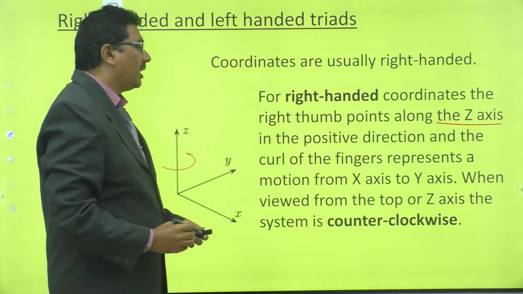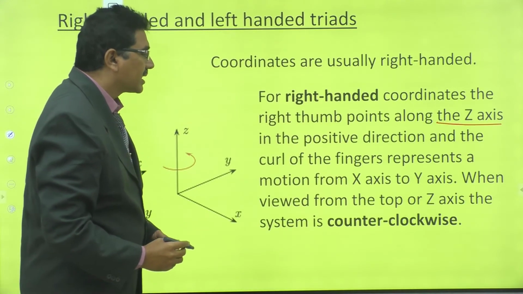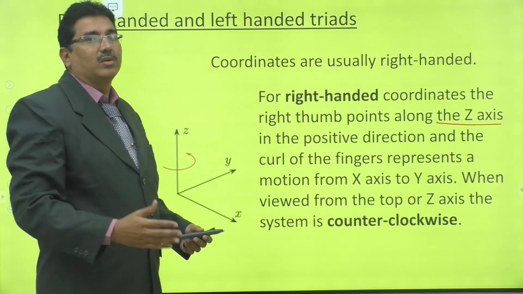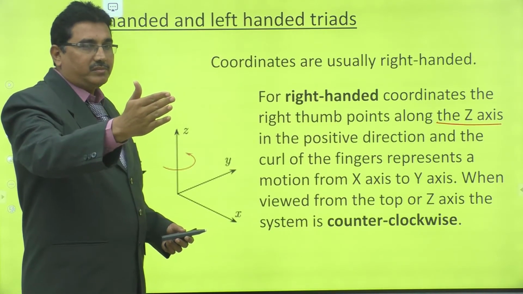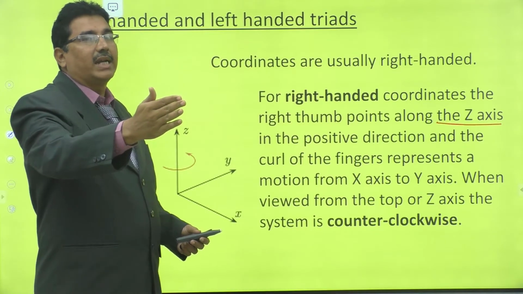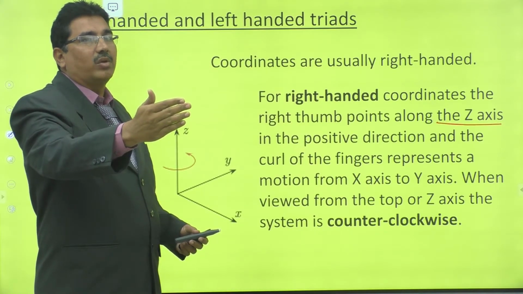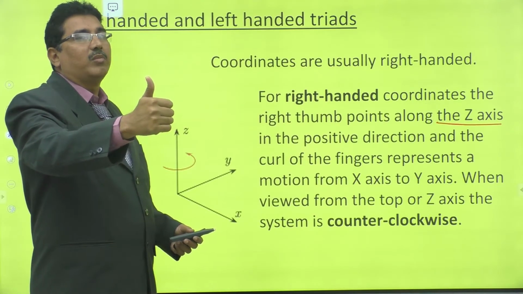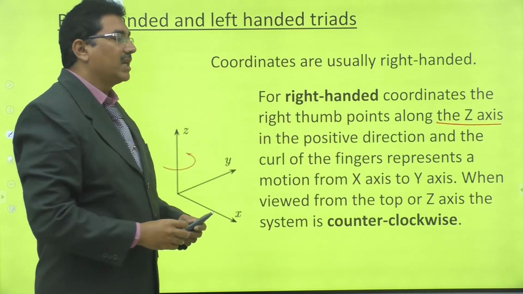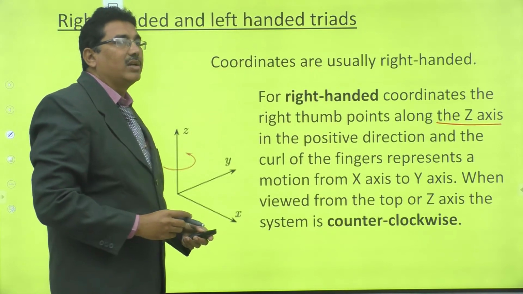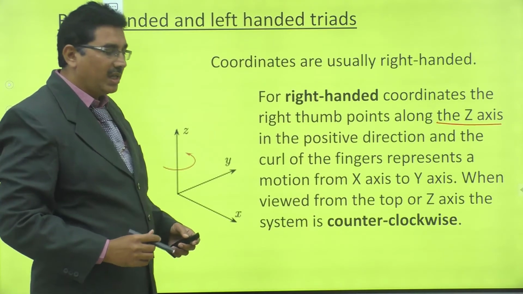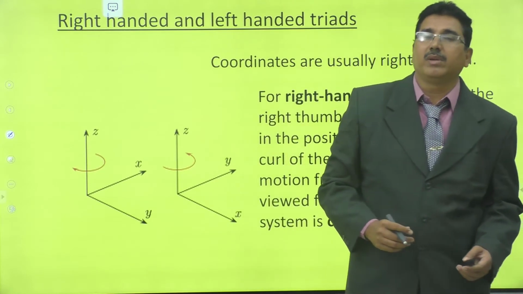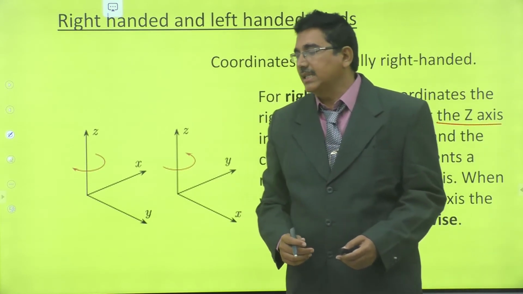When viewed from the top of the z-axis, the rotation is counterclockwise. So this is a vector rotated from the x-axis to the y-axis in the anti-clockwise direction, and the right thumb moves upward. In this case, the system is said to be a right-handed system. If the system is not right-handed, then it is said to be a left-handed system.